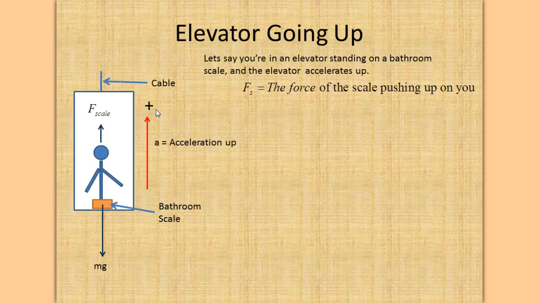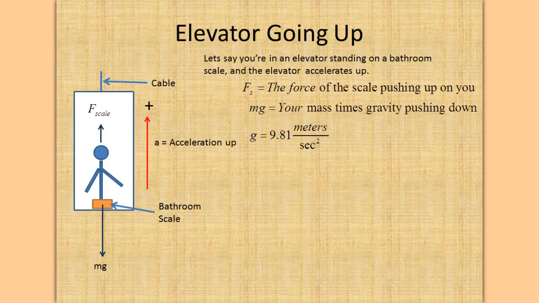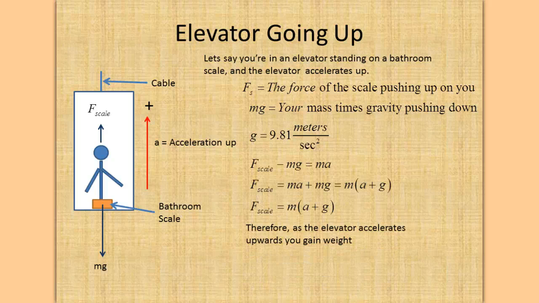And mg equals your mass times gravity pushing down. g is gravitational attraction, 9.81 meters per second squared. So if we sum our forces in the up direction, where up is plus, F scale minus mg has to be equal to the mass times the acceleration up.